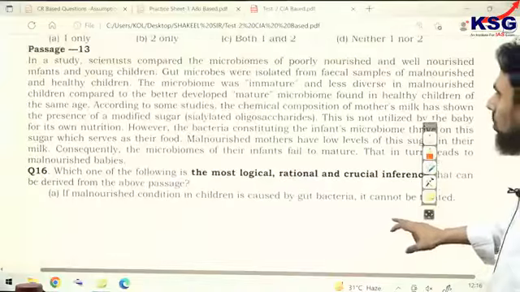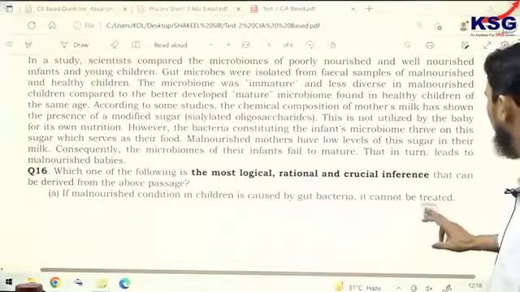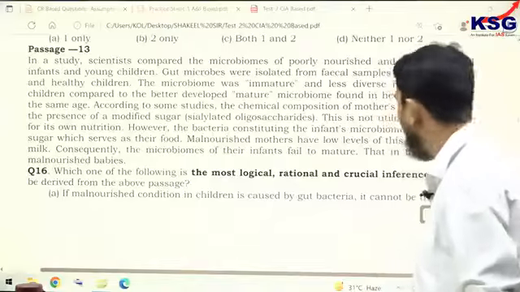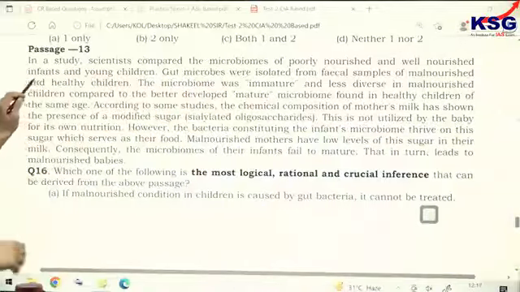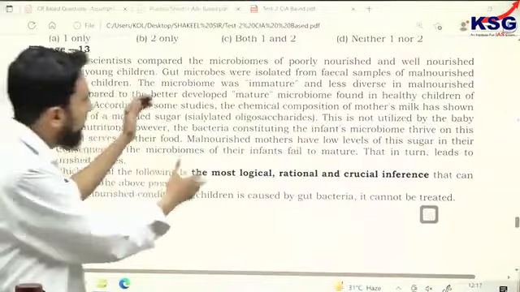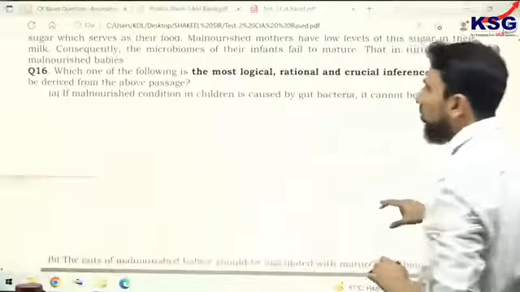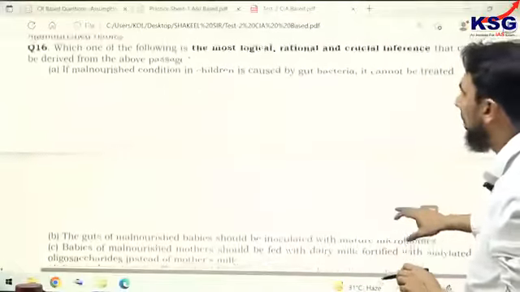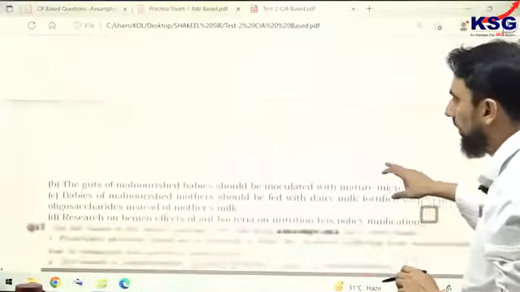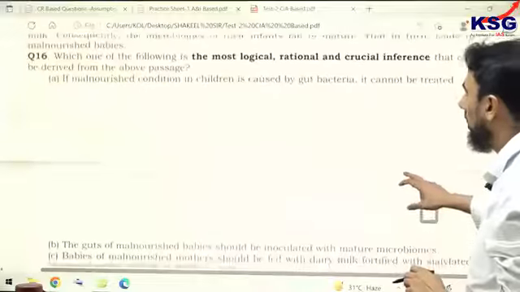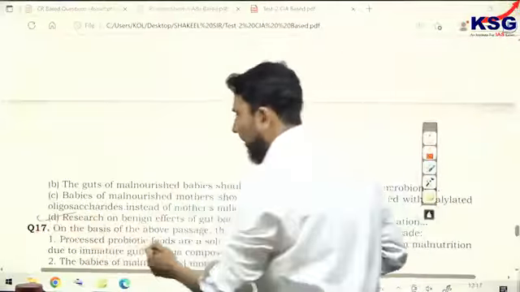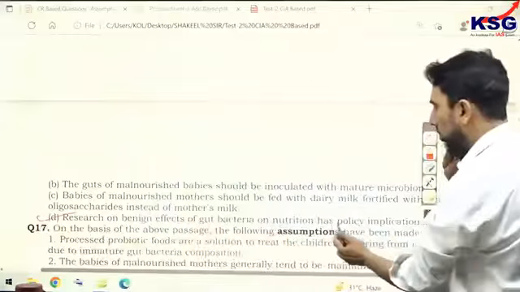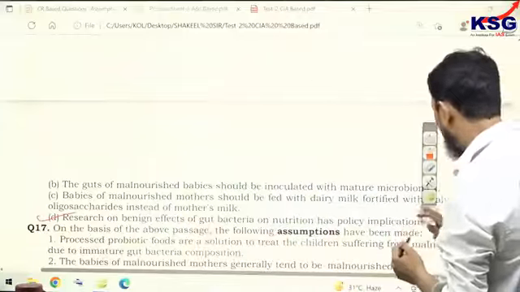Passage number 13 talks about a study, and in the study, scientists compare the microbiomes of poorly nourished and well-nourished infants, and then what was the finding? The entire detail is given. So question number 16 is asking about an inference, right? The correct answer for question number 16 should be D for Delhi. Research on benign effects of gut bacteria on nutrition has policy implications.